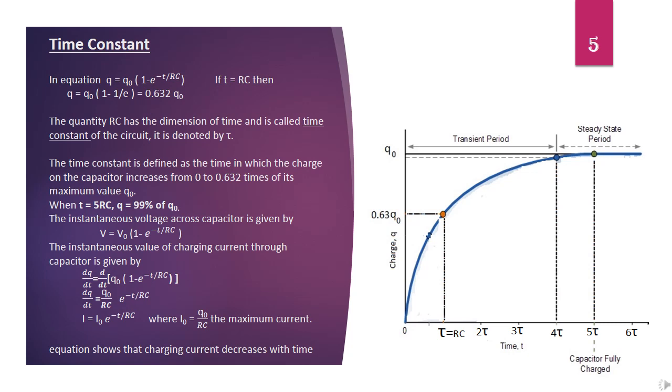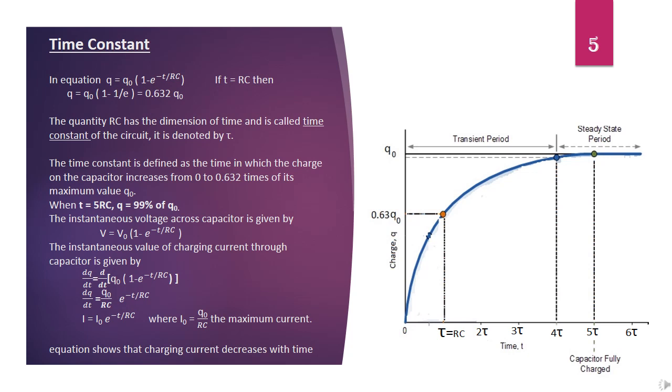Time constant measures time taken by the capacitor to charge to 63% of its maximum value. Larger the value of time constant, longer is the time taken by the capacitor to charge to final value. Look at the graph. It is graphical representation of growth of charge. It shows variation of charge with time.